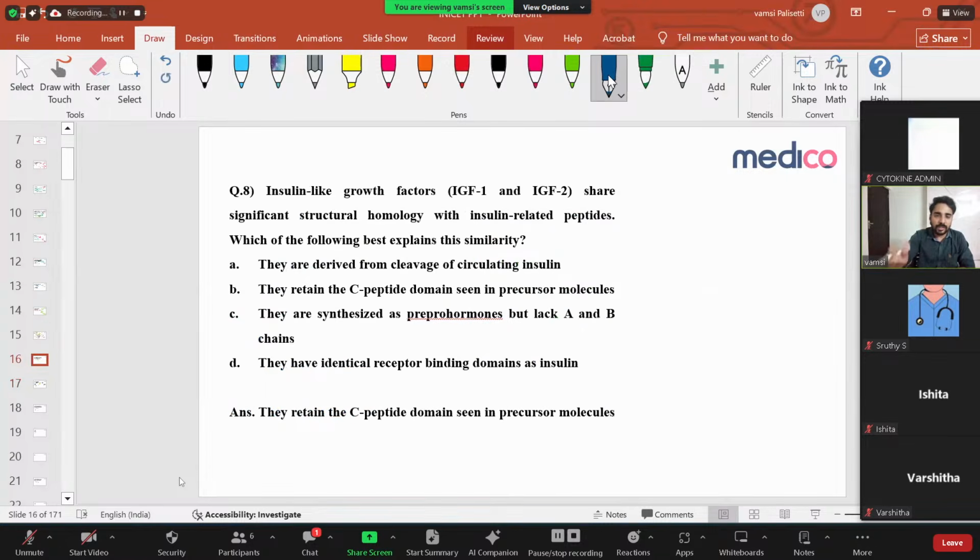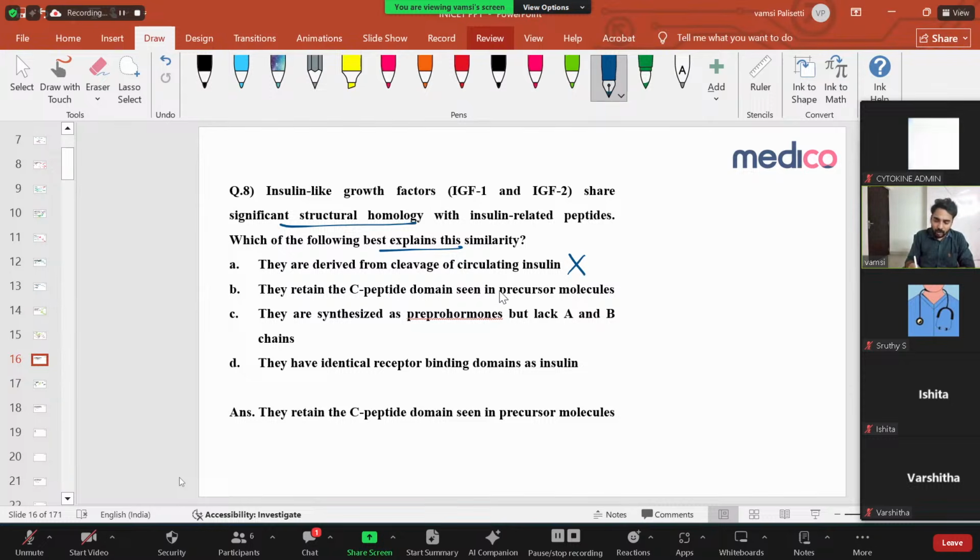So let us see the options. Insulin-like growth factor 1 and 2 share significant structural homology with the insulin-related peptides; which of the following best explains the similarity? They're derived from the cleavage of circulating insulin. No, they are not derived from insulin. They're just coming from the liver or from different tissues. It's not related to insulin cleavage.